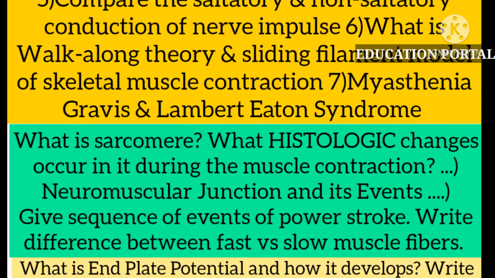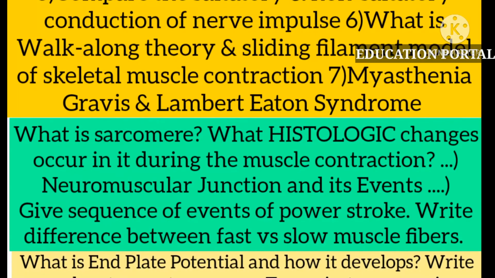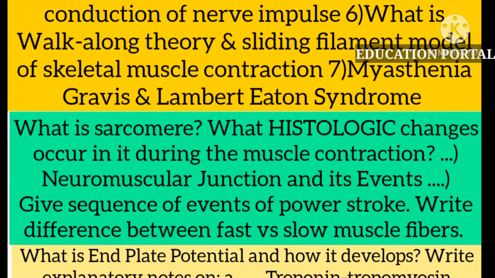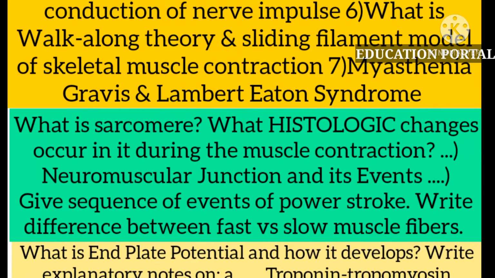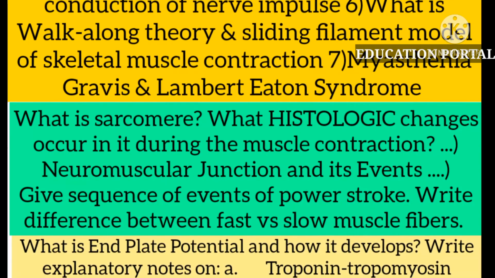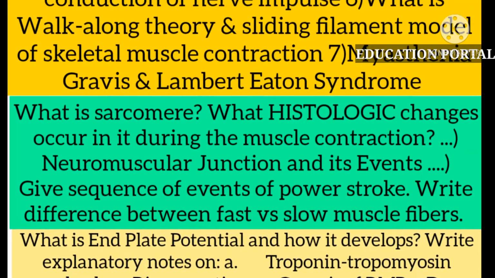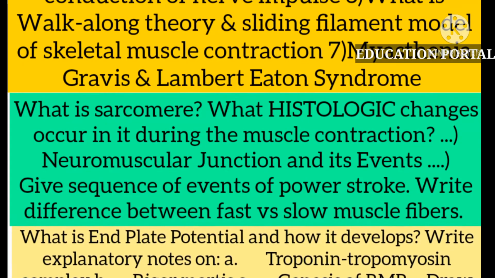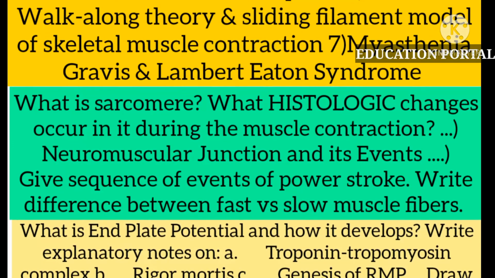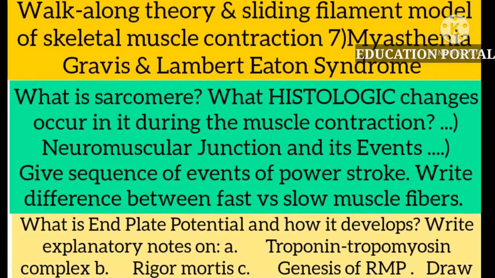Okay, so the next important question is what is sarcomere and what histological changes occur during muscle contraction. Okay, what histological changes occur in the sarcomere during muscle contraction. Okay, so the next important question is neuromuscular junction. Guys, it is a blockbuster question. Neuromuscular junction, its diagram, and the events of neuromuscular transmission. These questions are very important. Please practice it and remember it for a long time. Watch Dr. Najeeb lectures for the neuromuscular junction.